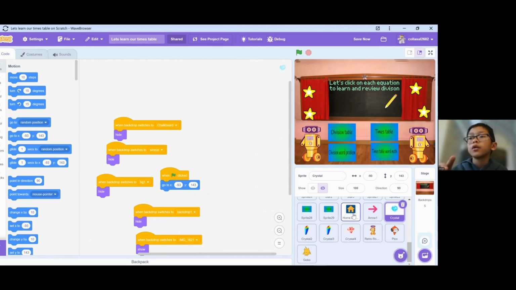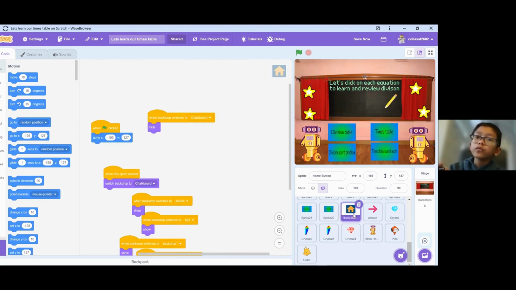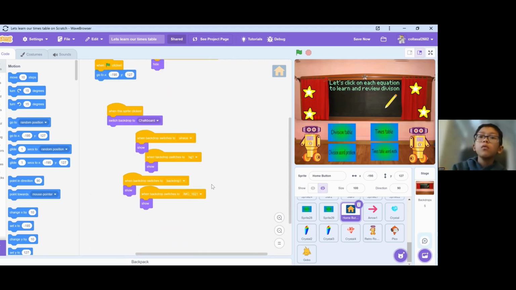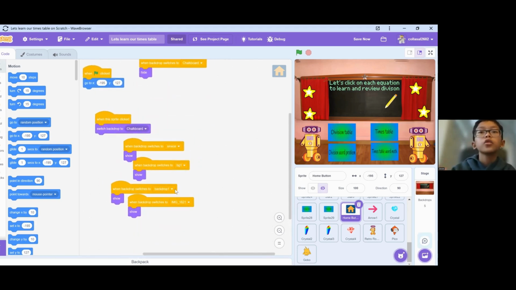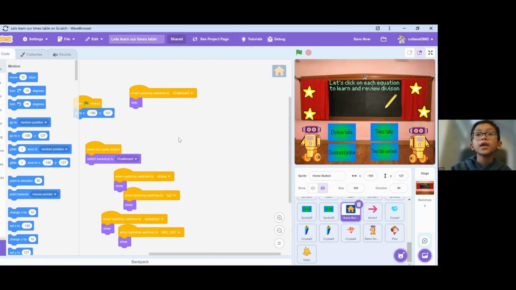The home button: I use these to make it go to whichever backdrop I want. It goes on every backdrop except the chalkboard. And when you click that, it will go to the chalkboard. And I use this to make it stay in place.